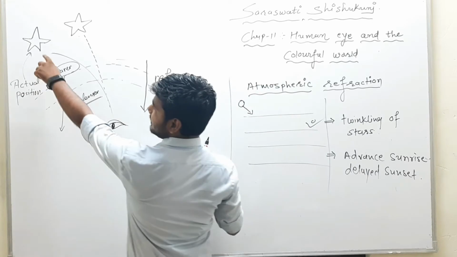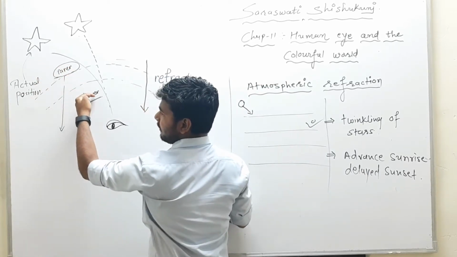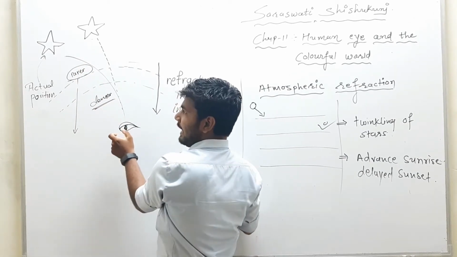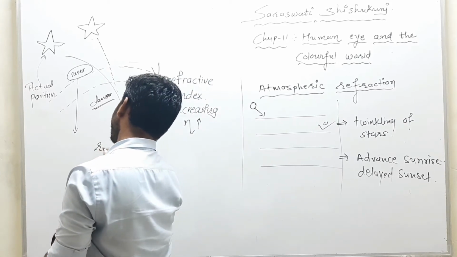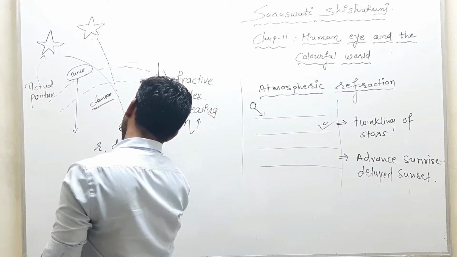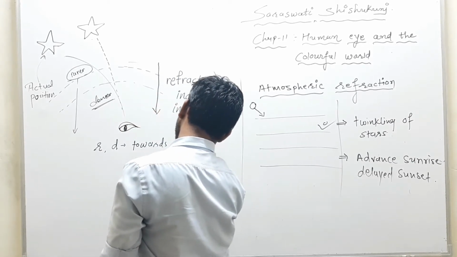So when the light from star enters into the atmosphere of earth, and when it tries to reach the observer's eye, what happens? As we all know that when light moves from rarer medium to denser medium, it will move towards the normal.